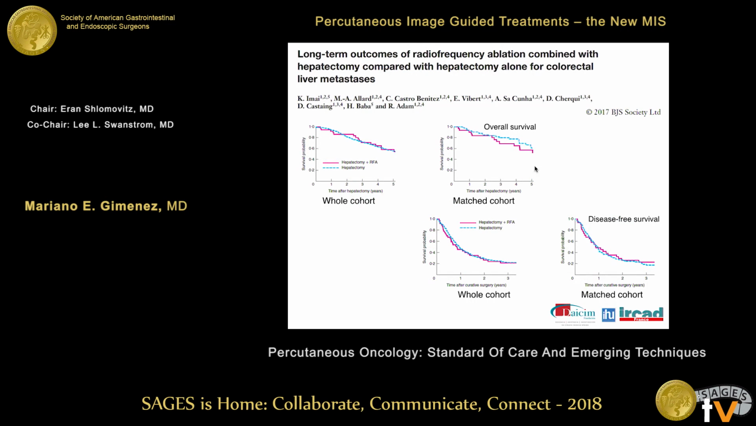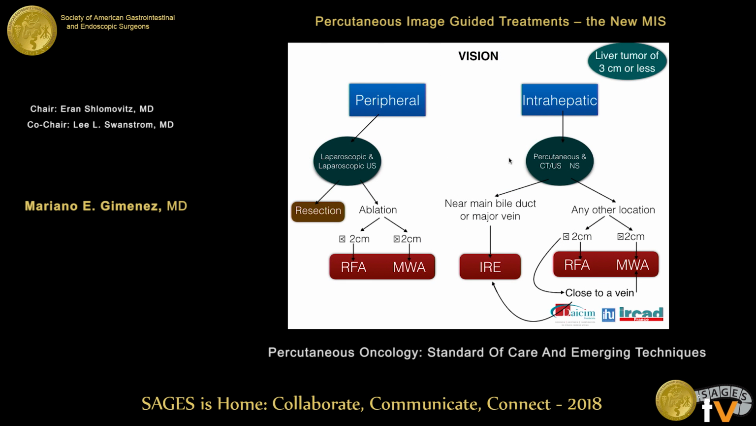And in colorectal mets, in this interesting paper from very famous French HPB surgeons, they said that the use of radiofrequency plus hepatectomy has the same result as hepatectomy alone in specific patients with a long follow-up. For that reason, our algorithm at this moment is, for liver tumors, HCC or colorectal mets less than 3 centimeters: in peripheral tumors, we prefer to use laparoscopy and laparoscopic ultrasound. We have 2 possibilities, one is laparoscopic resection, or ablation.